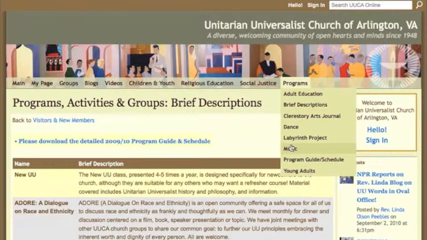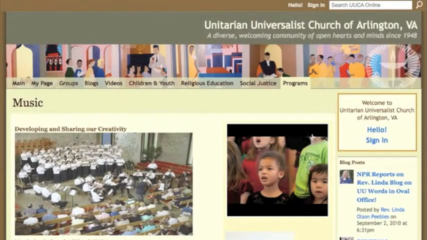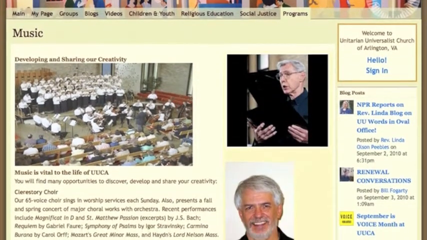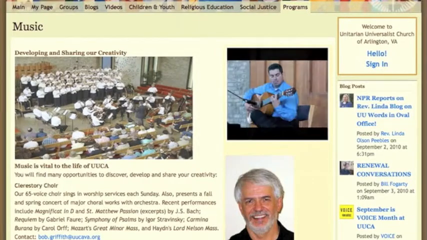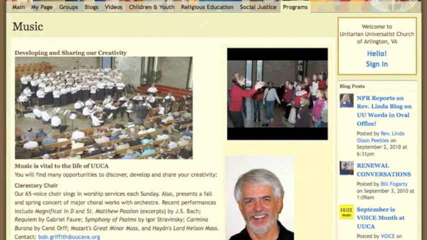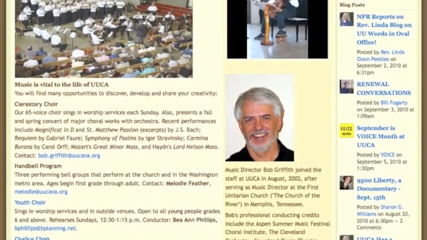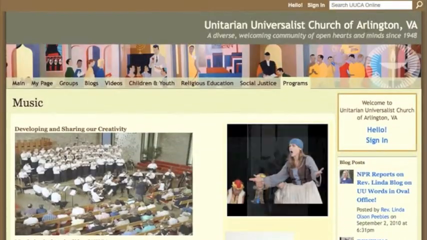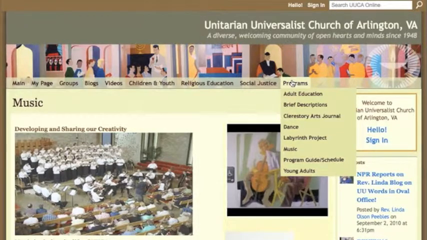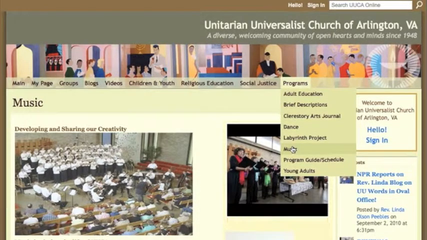The music program at UUCA is extensive and it's excellent. The adult choir is well known and draws many people to its concerts. We often invite artists external to our church to come and perform, and people from around Arlington come to the performances. If you're interested in music and the arts, you'll want to read this page, which you can access from the Programs tab in the navigation bar that's atop all of our pages. Just click Music.